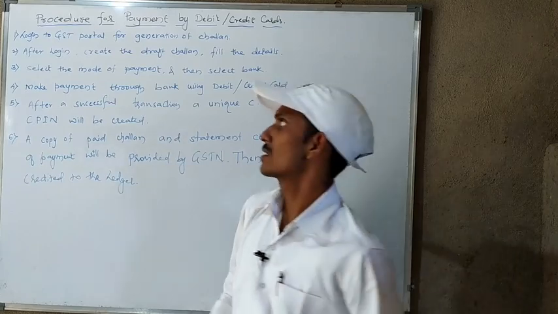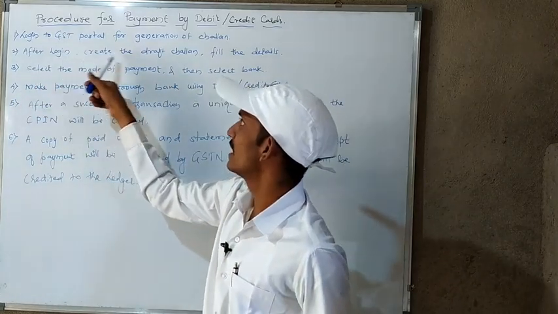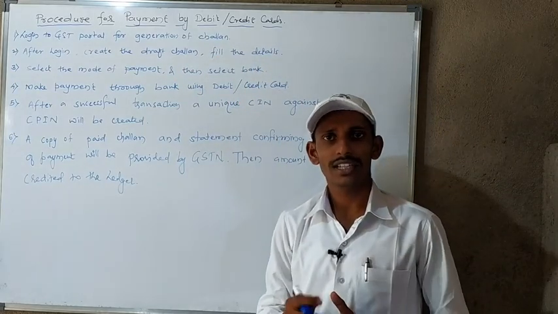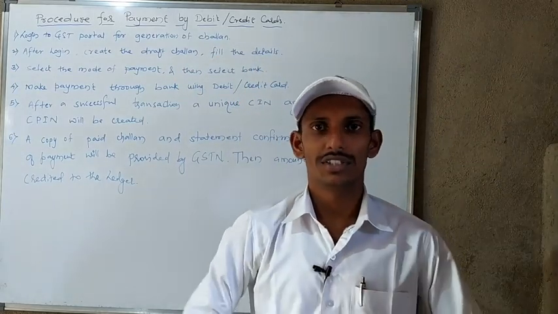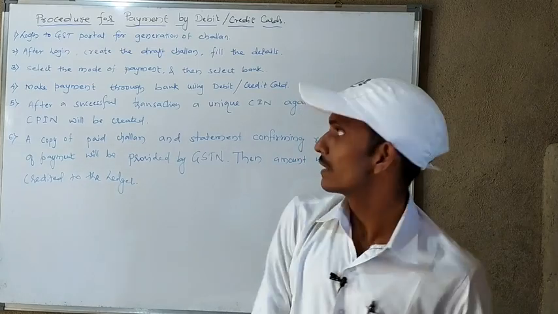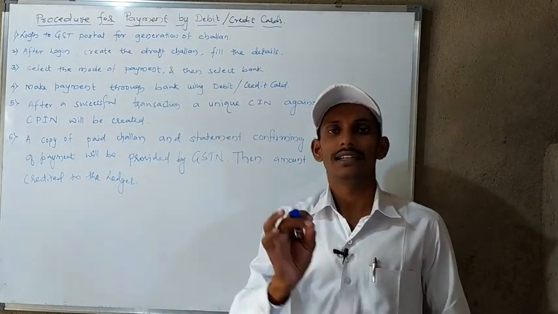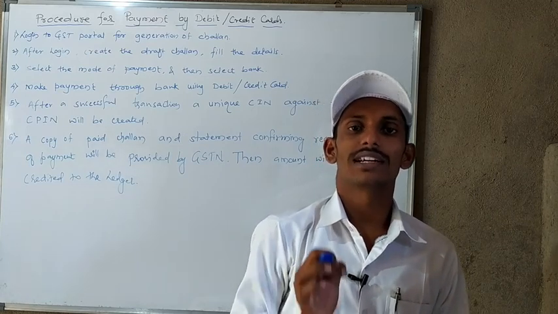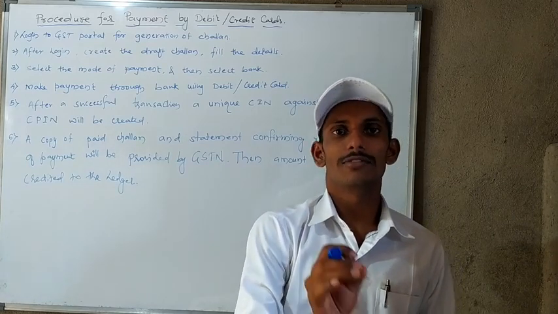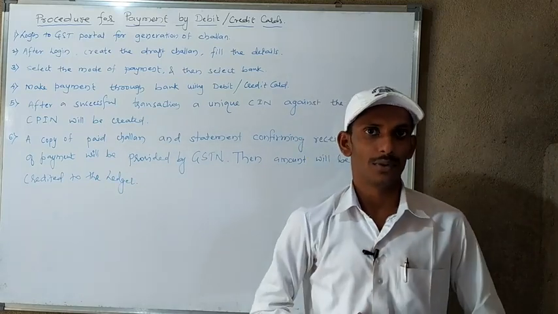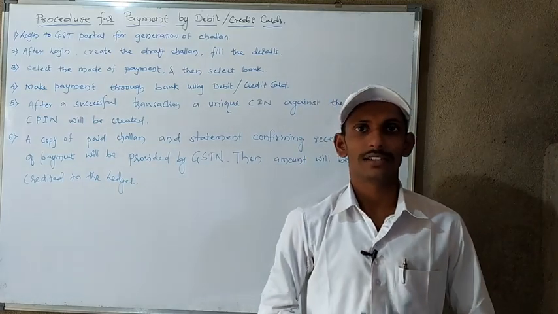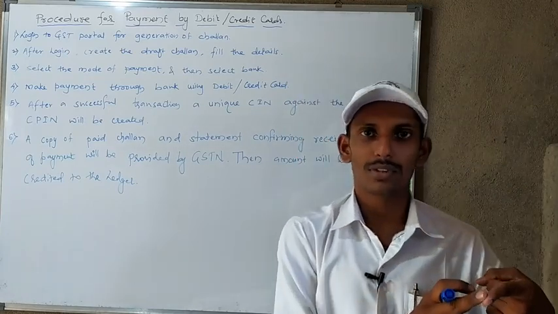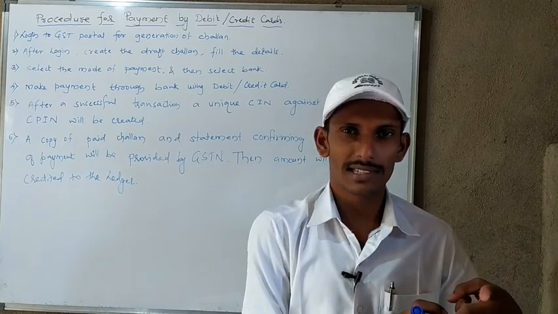The next process, after login, is to create the draft challan and fill in the necessary information: how much tax you need to pay, what kind of tax you need to pay, and such data you have to fill in.